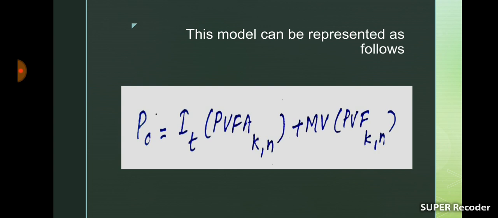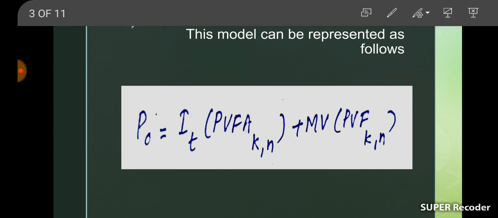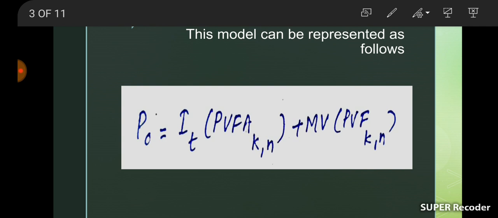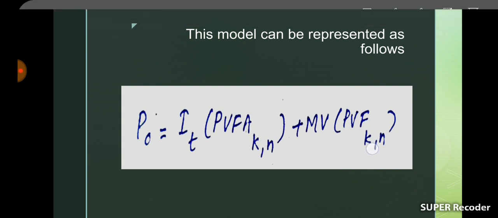So that equation can be written like this, that is intrinsic value or actual worth of a bond is equal to I into present value factor annuity k rate n years, plus maturity value into present value factor k rate n years.